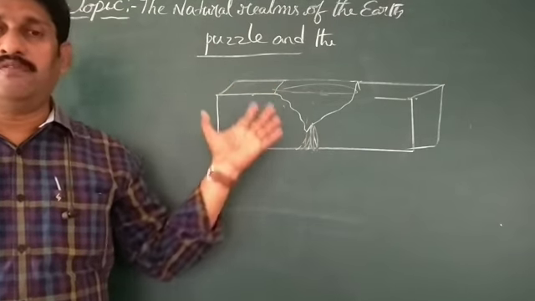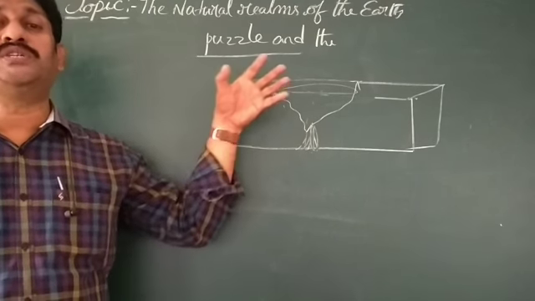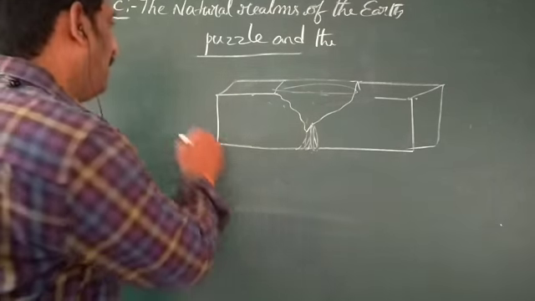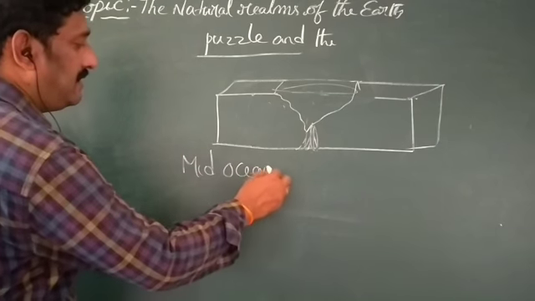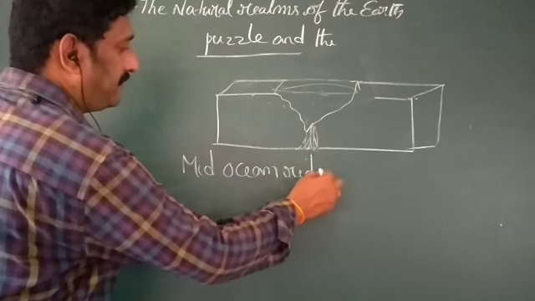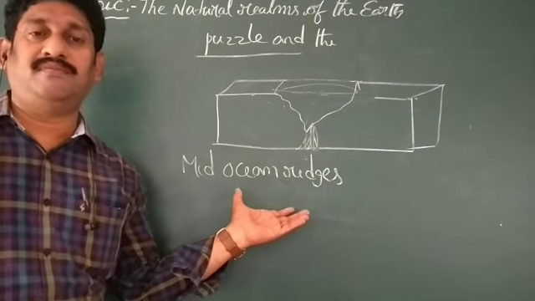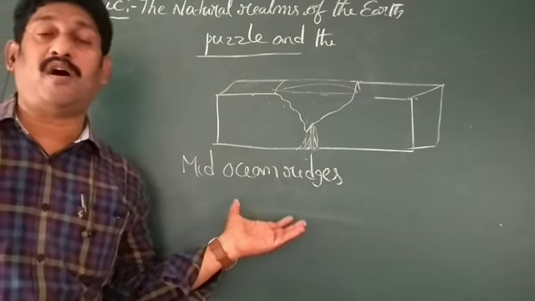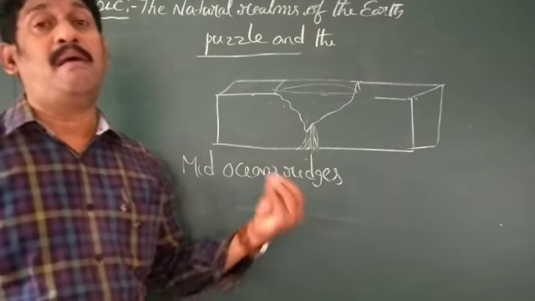Mostly we can see this process in the Pacific Ocean, where mid-ocean ridges are formed. What is the main cause for the formation of these mid-ocean ridges? These are formed by lava rising from the mantle.